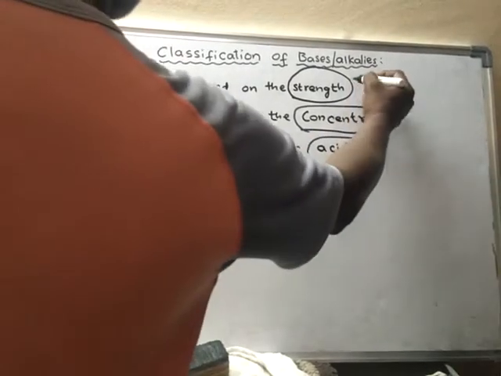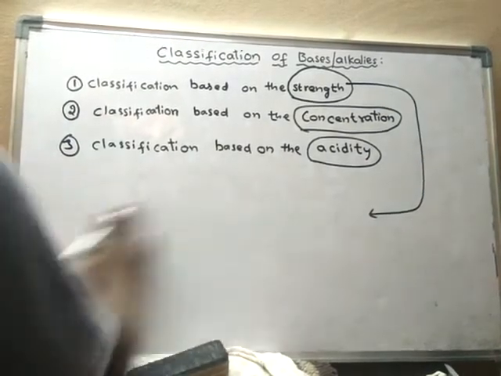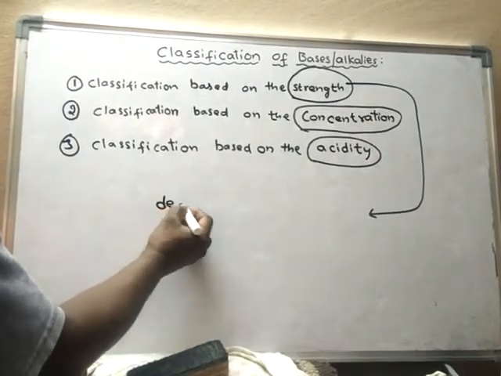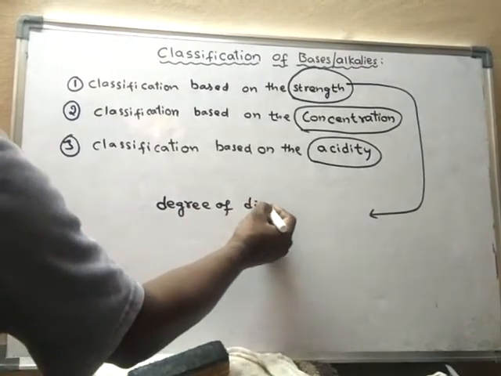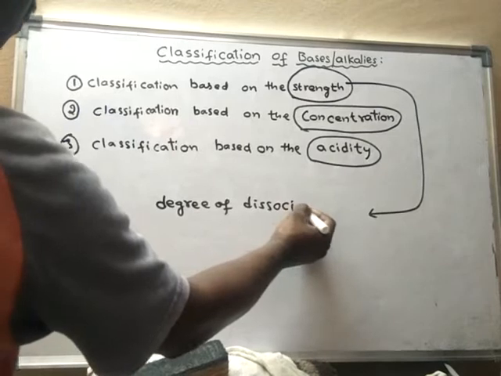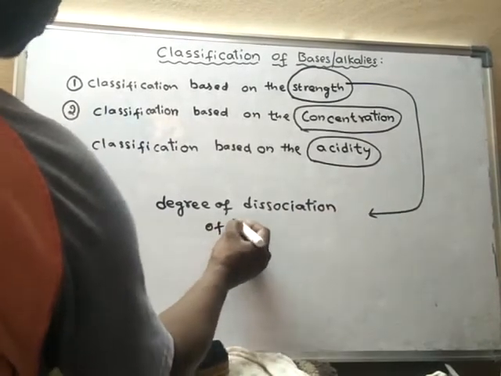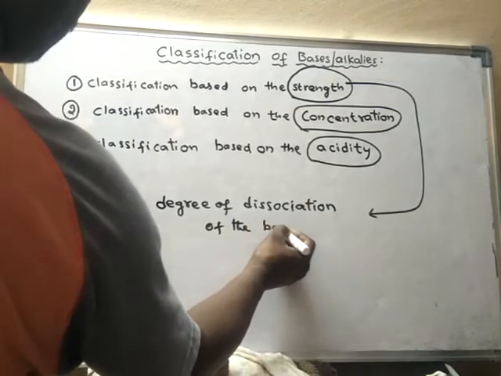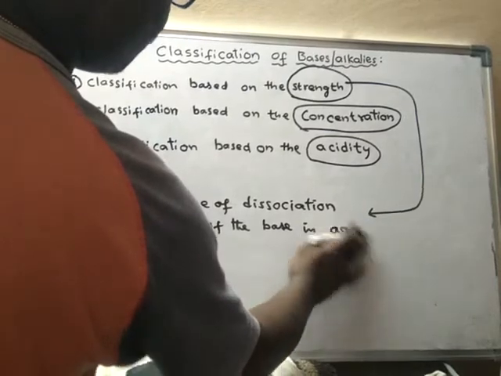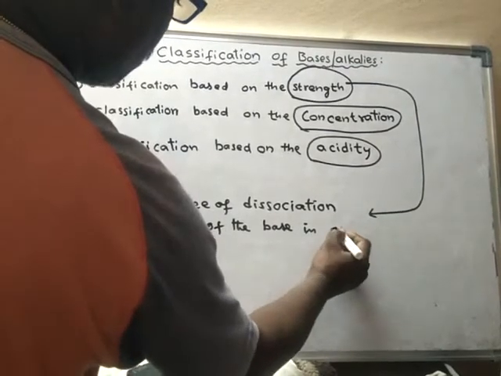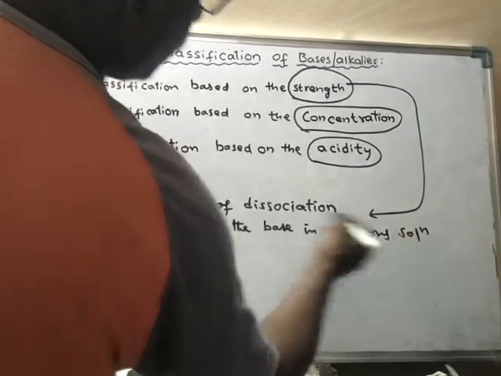What is strength? What is the meaning of strength? Strength is nothing but degree of dissociation of the base in aqueous solution.